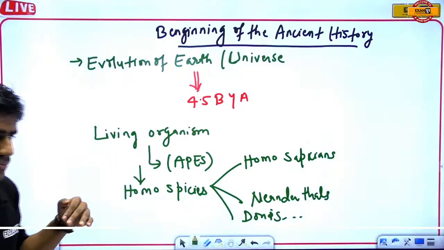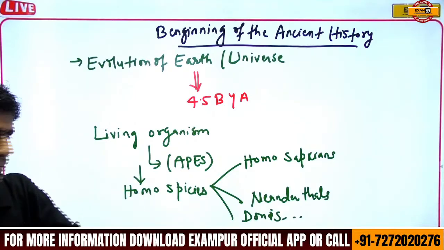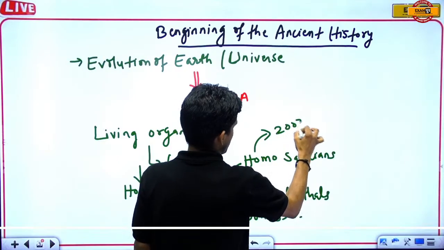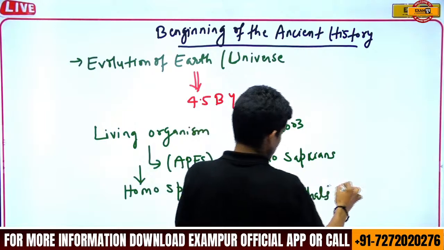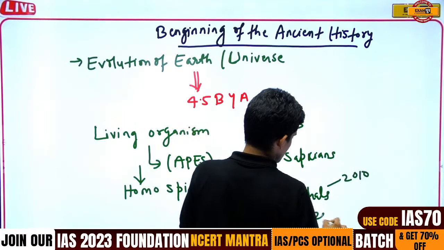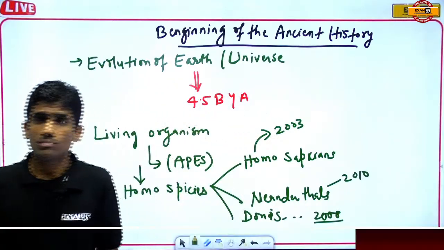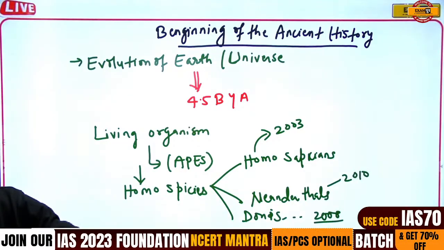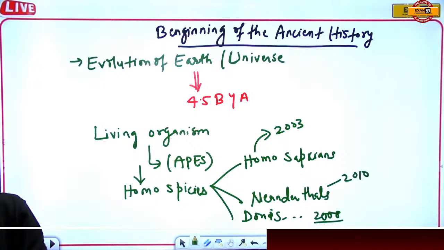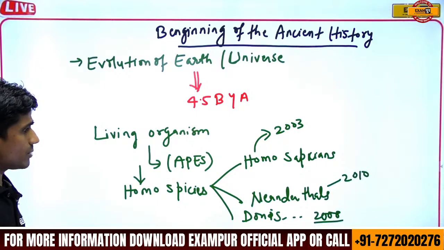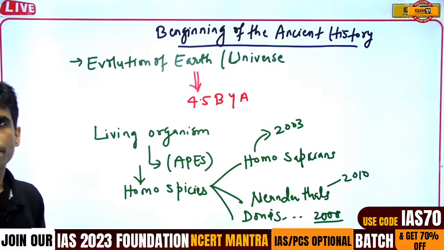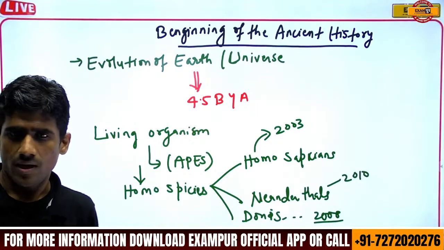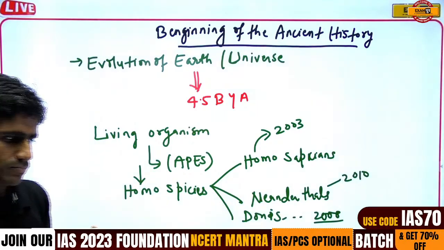This was traced through genome sequencing. The Homo sapiens genome was traced in 2003, the Neanderthals in 2010, and Denisova in 2008. This is the time period. And what is genome sequencing? Genome sequencing basically means studying the genes of the cells or the DNA. But what about the Neanderthals? Neanderthals were a Homo species which went extinct in the past, but right now we have some evidence.